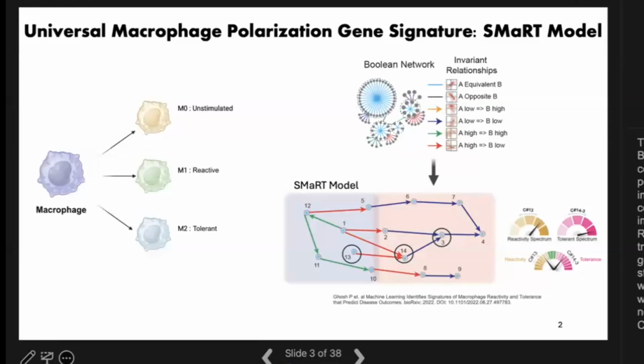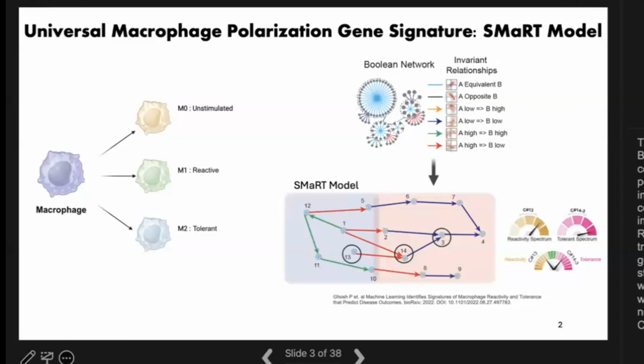This literature-supported dynamic of macrophage polarization inspired researchers in the Boolean Lab and the Ghosh Lab at UCSD to develop a computational model that identifies genes that are related to this polarization dynamic. They found that the traditional nomenclature of immunoreactivity and immunotolerance oversimplified the complex behaviors of macrophages.